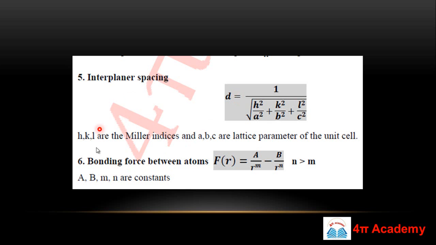So the next formula is the bonding force between the atoms. Inside the crystal, the atoms are bonded due to different kinds of bonds. You know these things. This is the general formula of the bonding force F, and it's A upon R to the power m minus B upon R to the power n. R is the spacing between the atoms, and m and n are constants, and generally n is greater than m. This is a very important formula, and this is the bonding force.